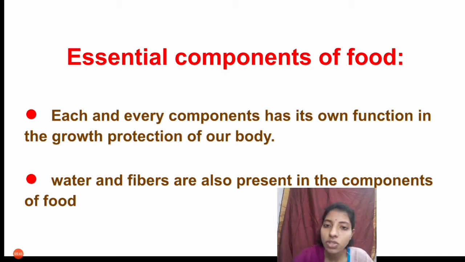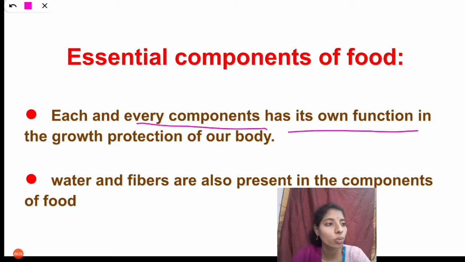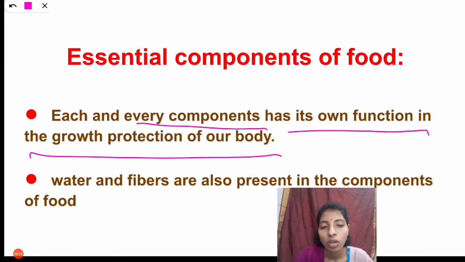Each and every component has its own function in the growth and protection of our body. So every component is useful to our body. Water and fibers are also present in the components of food.